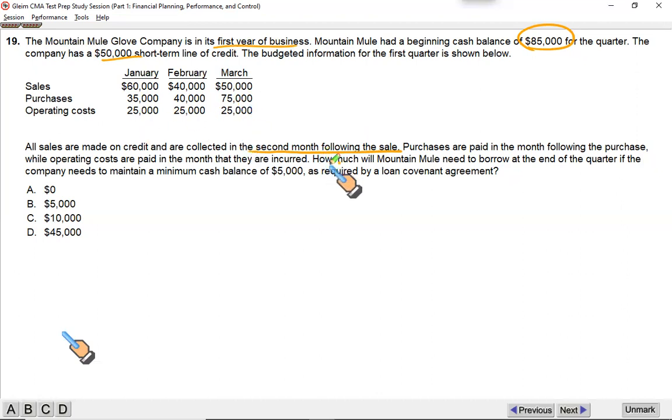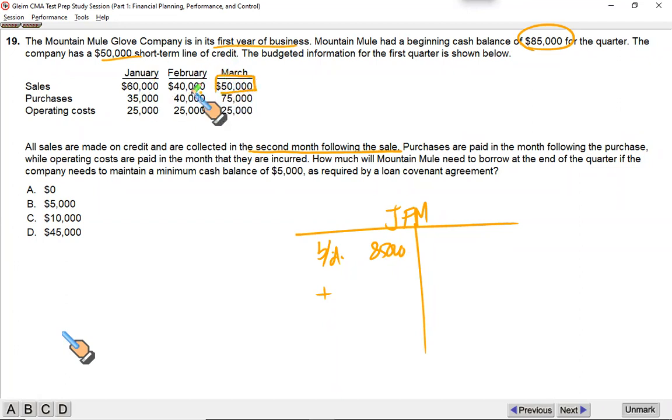It further says, how much will Mountain Mule need to borrow at the end of the quarter if the company needs to maintain a minimum balance of 5,000? Your approach would be the same. You're going to combine Jan, Feb, and March. Opening balance is given as 85, brought down. Your only inflow will be this 50 because what you sell in Jan will be collected in March, and Feb sale will come in April, March will come in May.